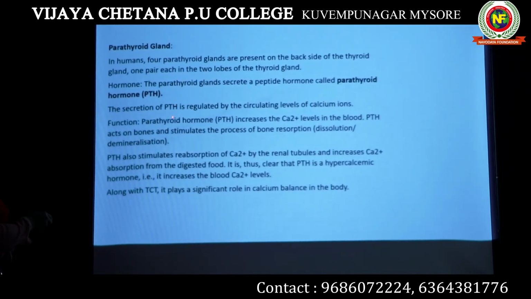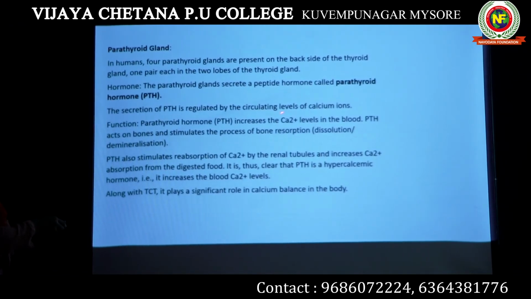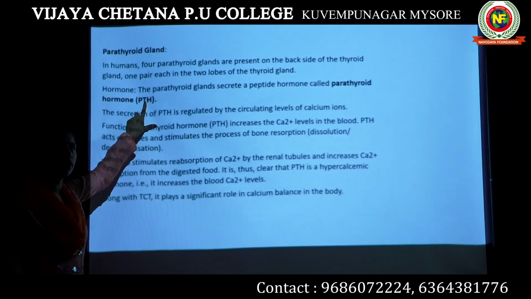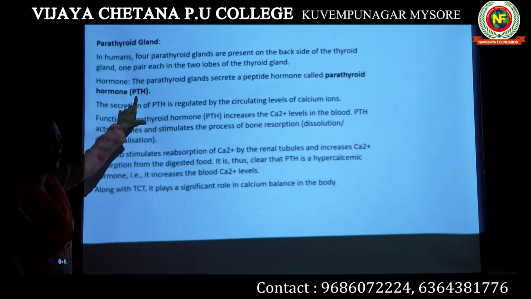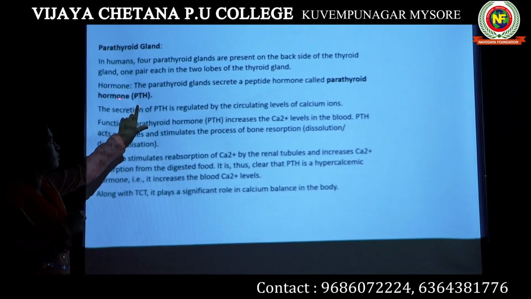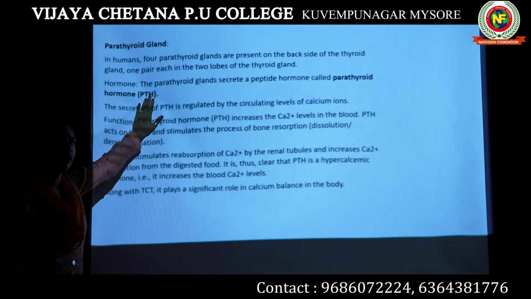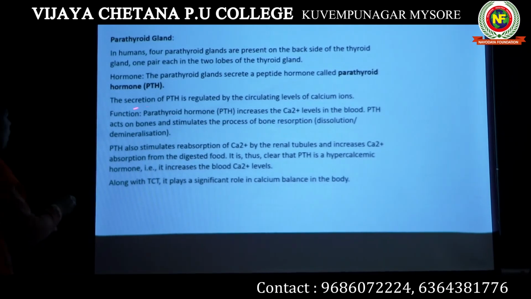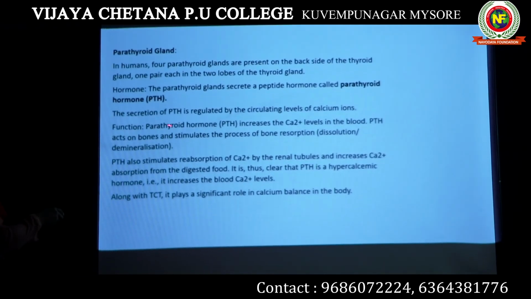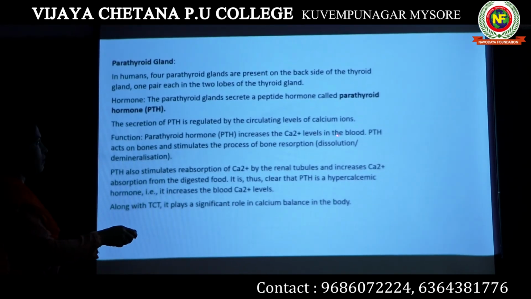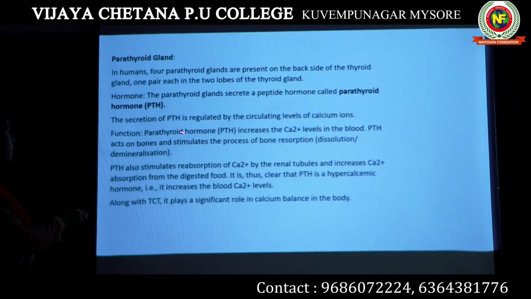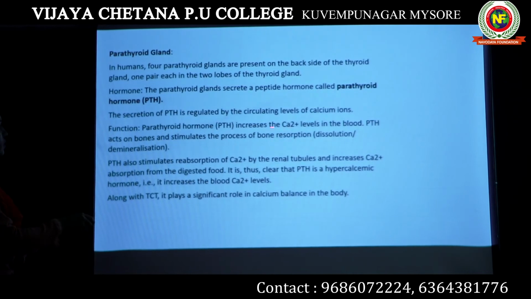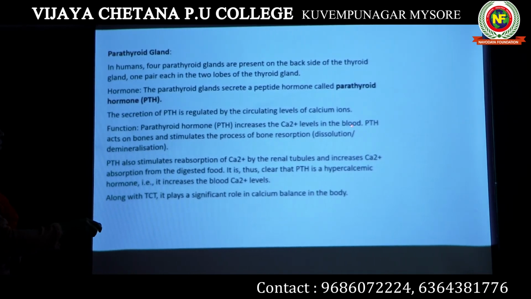The secretion of PTH is regulated by circulating levels of calcium ions. Now, PTH has only one work in your body, that is to maintain your body calcium level. Now, how do they maintain the body calcium level? They increase the calcium level in the blood. The major function of parathyroid hormone is to increase the calcium level in the blood.